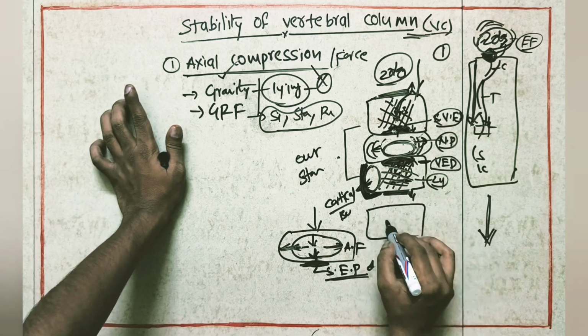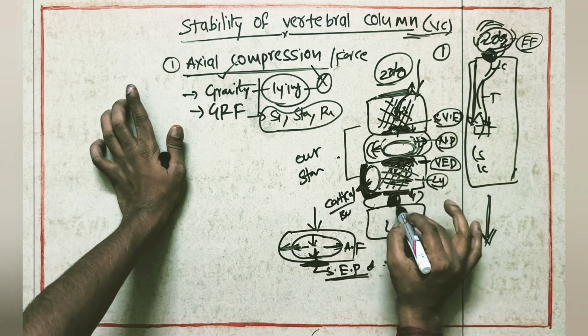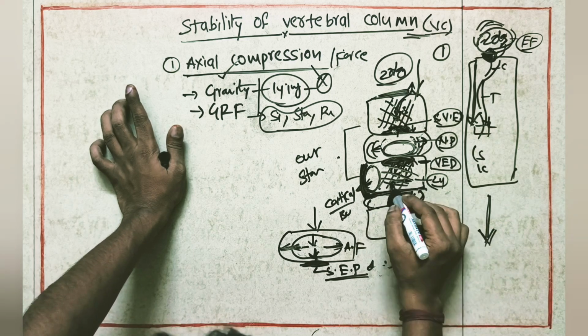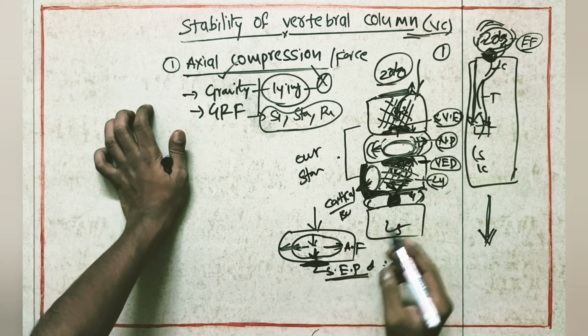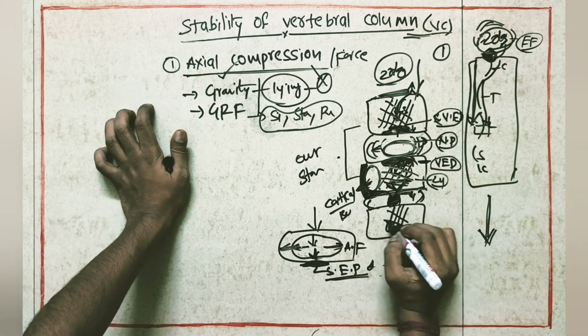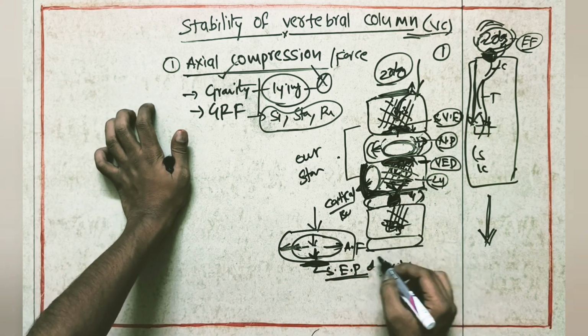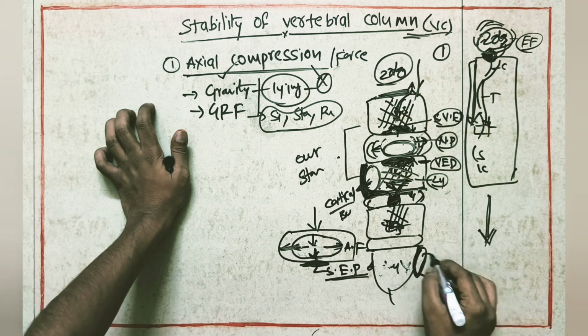Again here we will have the L5 vertebra, and between them again we will have an intervertebral disc. From here, the trabecular system and the cortical bone again carry the force, and it will enter into the intervertebral disc. From here again it will enter into the L5 vertebral trabecular system. From here it will enter into the sacrum. Finally, from the sacrum it will enter into the lower limb.